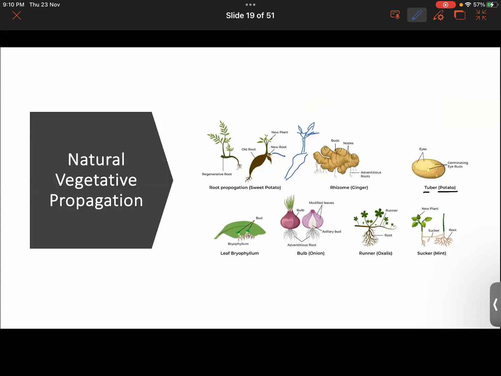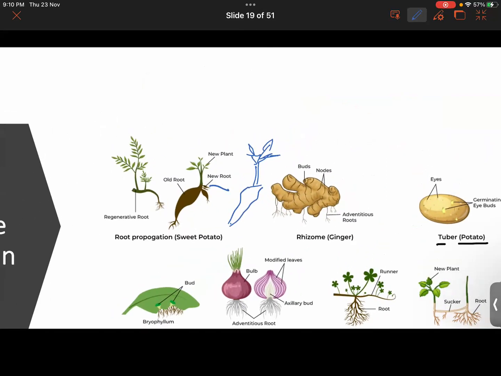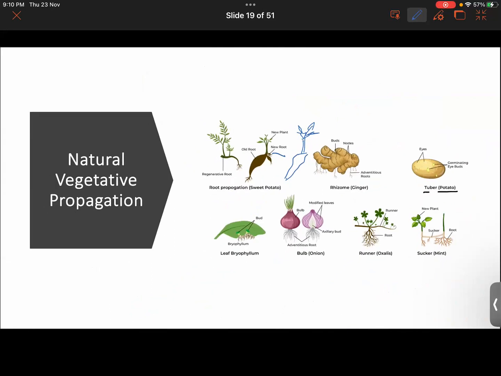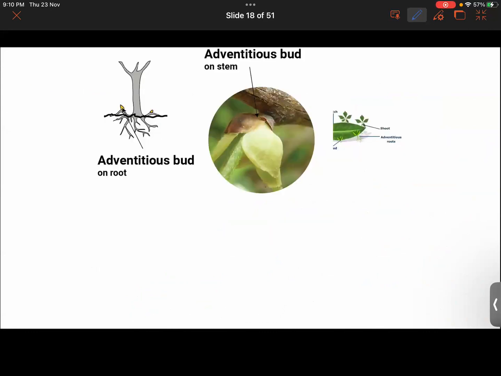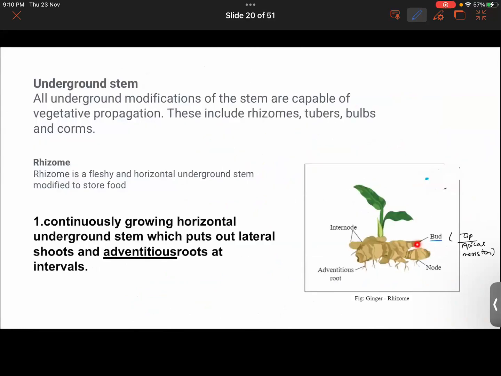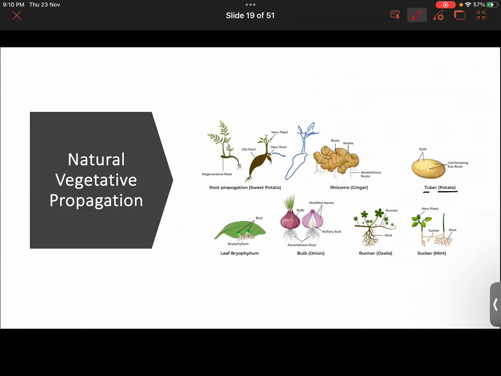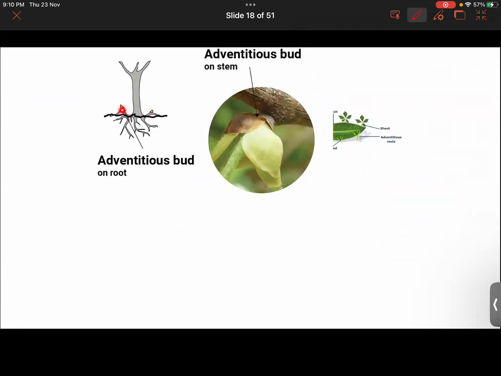Look at the bud found in a ginger: it is lying on the tip of the ginger, where there will be presence of apical meristem tissue. But in the example of the buds shown here, apical meristem tissue isn't found, so we call them adventitious buds.